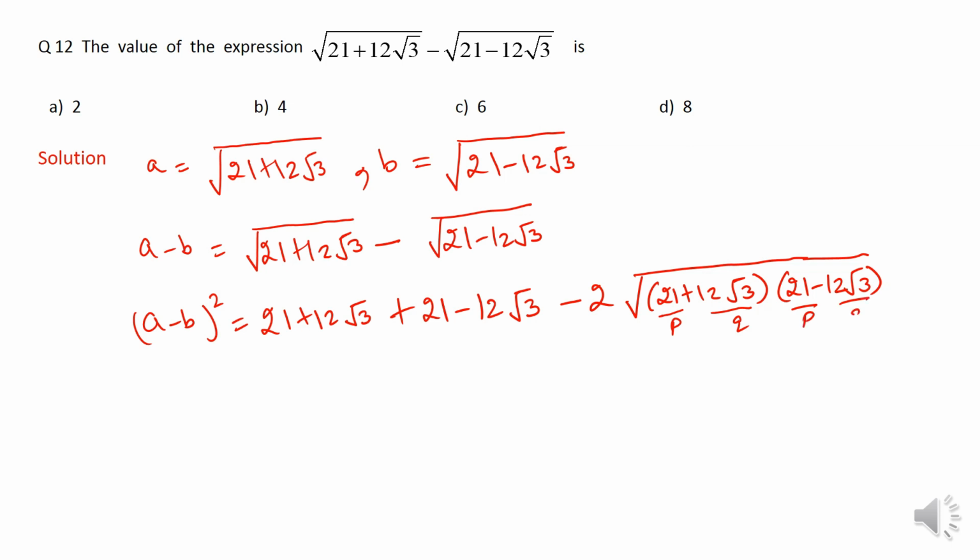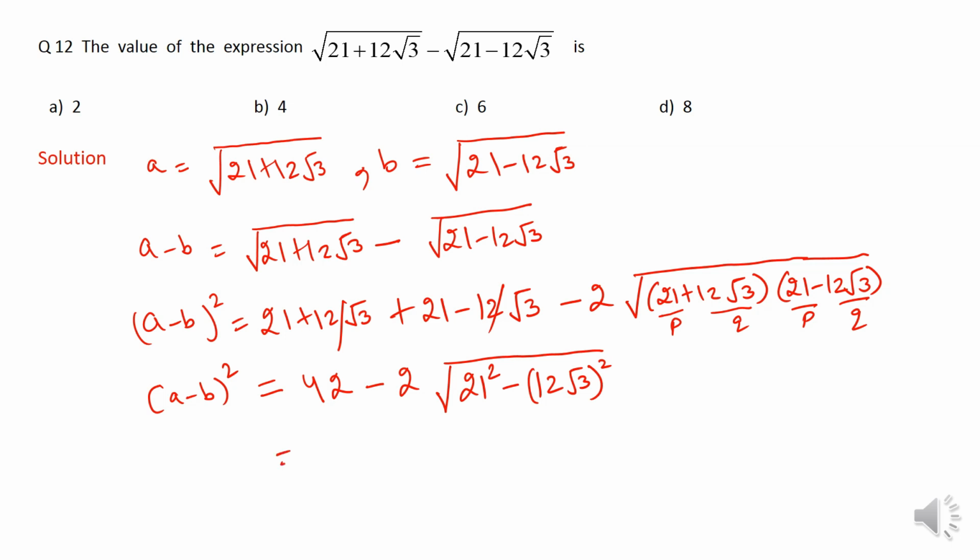That means I can easily apply the identity p plus q into p minus q equal to p square minus q square. Fine. So now the expression becomes A minus B whole square equal to 42 minus 2 times under root of 21 square minus 12 root 3 square.